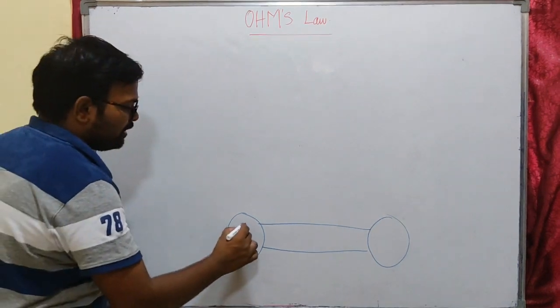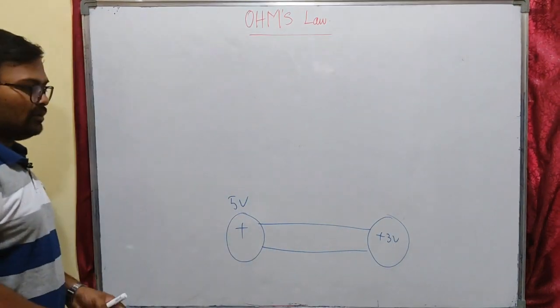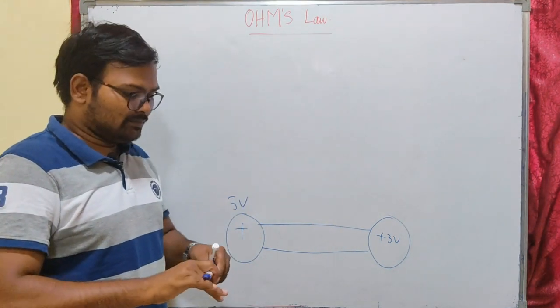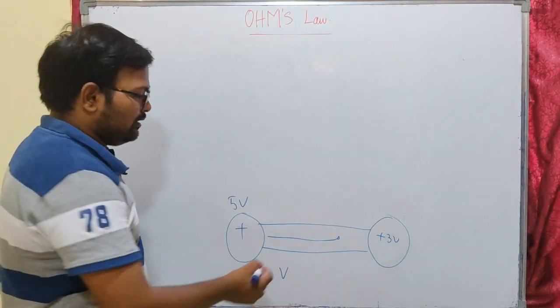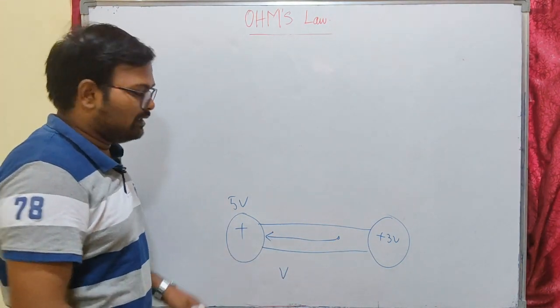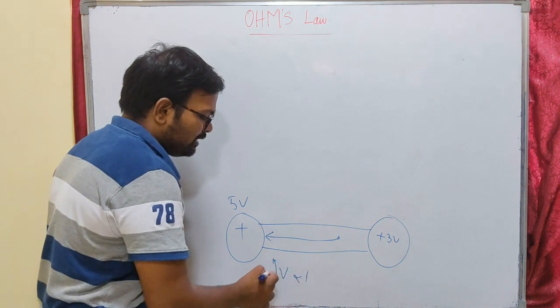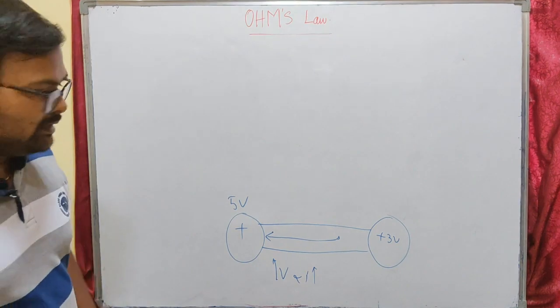Okay, here if you have this as 5 volts, this will be 3 volts. So the more the potential difference V, the more the current flow. Yes or no? If the potential difference between two ends of a conductor is more, the current flow will be more. So that is what Ohm's law states.